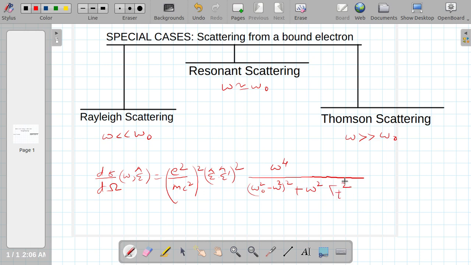So this is the equation for it. And for this I am following the book by S.P. Puri on classical electrodynamics.